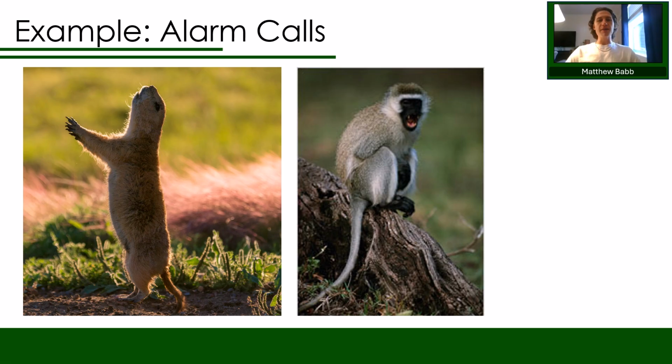But their sacrifice may benefit the group overall, as other individuals, including alarm callers and non alarm callers, can then evade the predators more easily, which can then allow that group to be more successful than groups that don't have alarm callers. So, for example, if there's a group without alarm callers, maybe the predator can sneak in and eat more and more group members. And so this is an example of how, even though an alarm call is really costly, it works better because it makes the group that has alarm callers more successful than groups that do not.